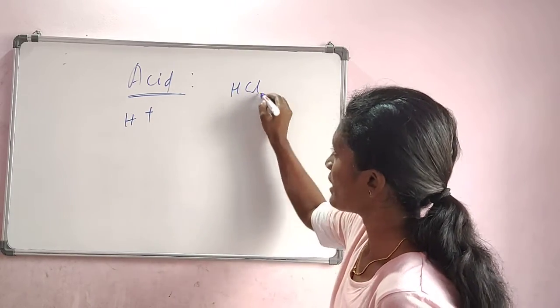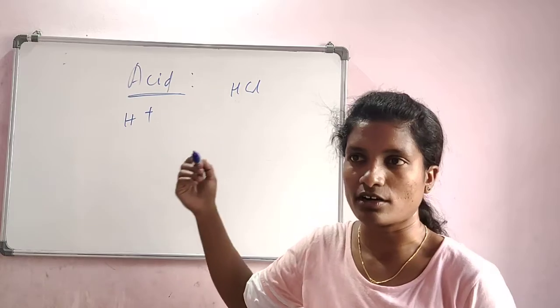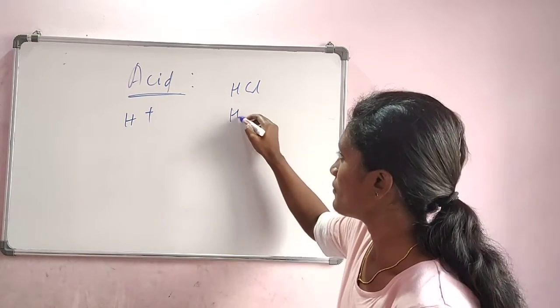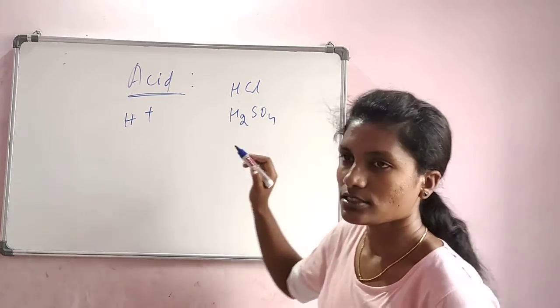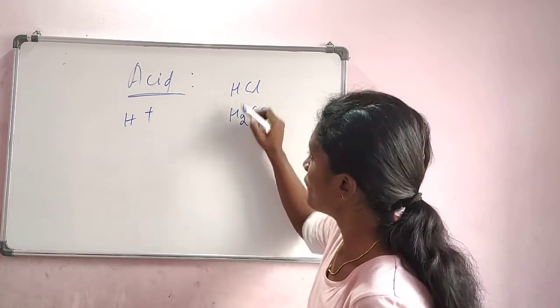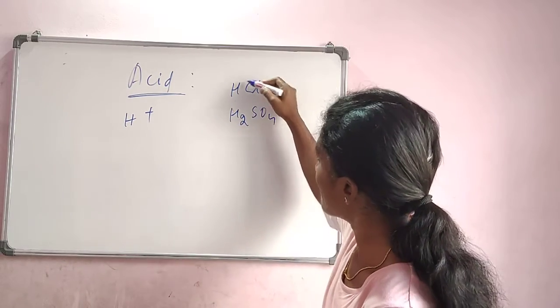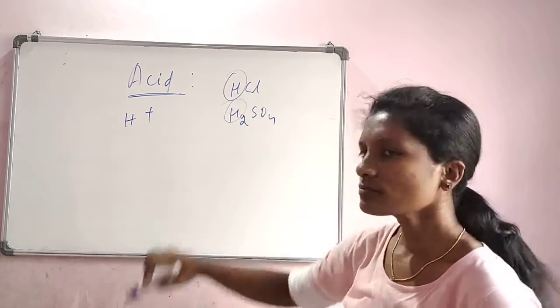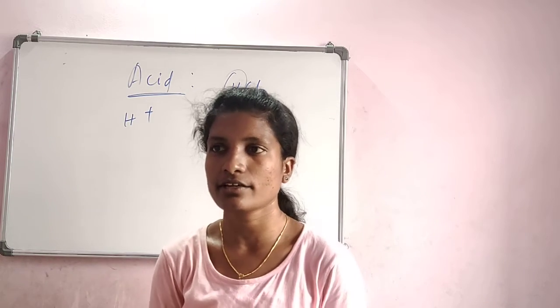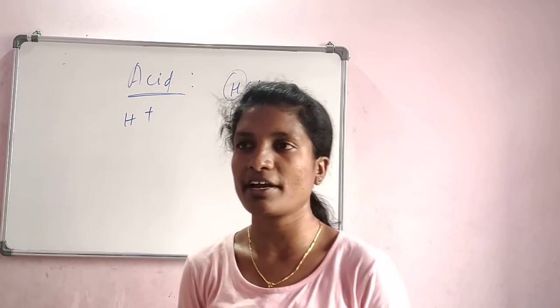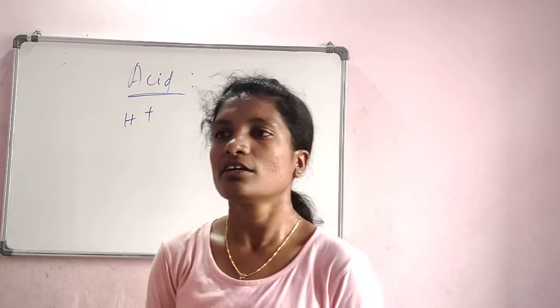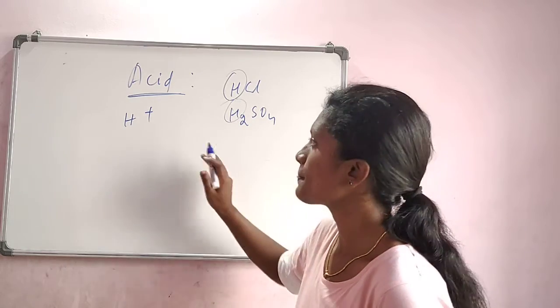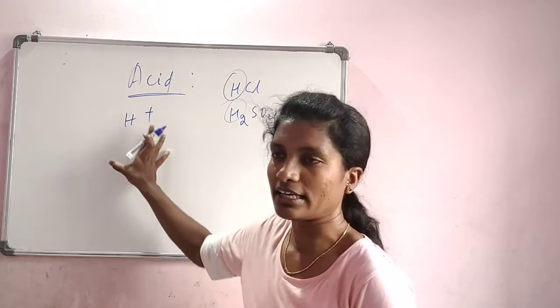We all know that hydrochloric acid is present in our stomach. Then the king of acids is sulfuric acid, H2SO4. If you observe, both the acids have H as common. Similarly, you take any acid, either naturally made or chemically made, it contains H plus ions. So we can define it like this.